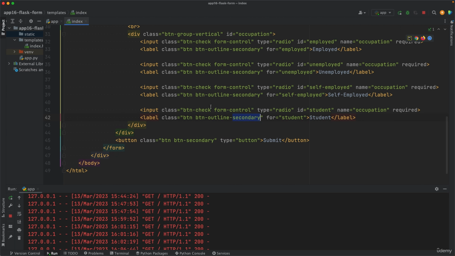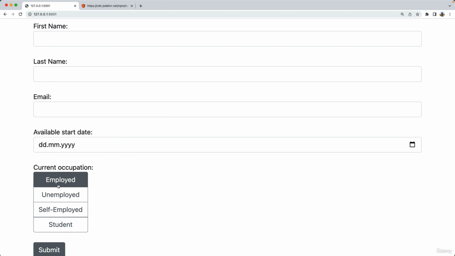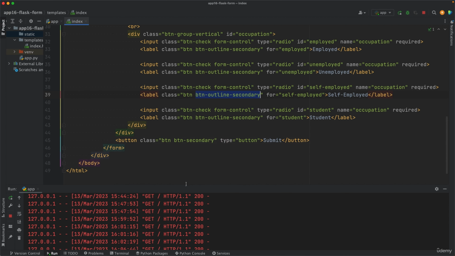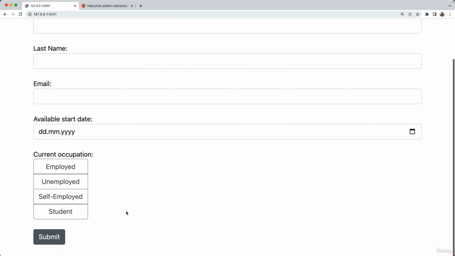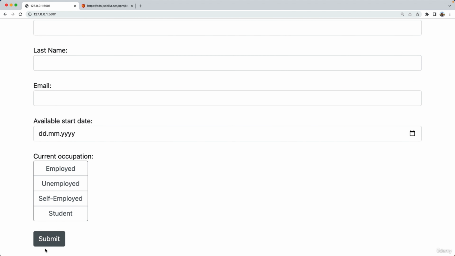But when you say btn-outline-secondary, the button is not filled, but the outline is gray. So that's the difference. Here I'd also like to add mb-4 for this button, so some margin below, so there we go, so that the button is not close to the border of the web page. Now we have some more space down here.